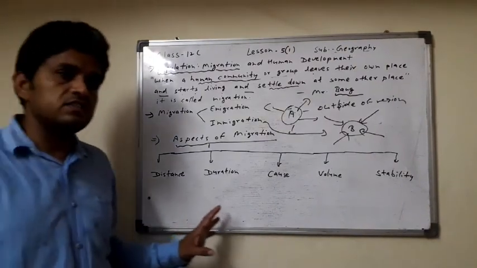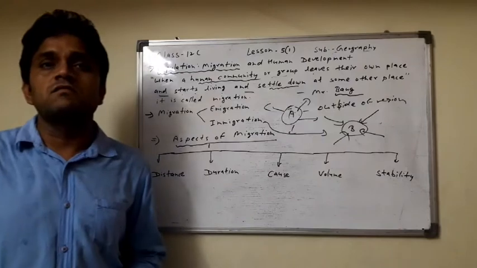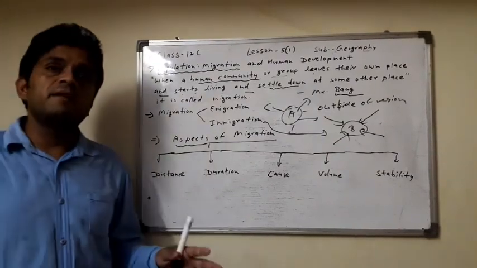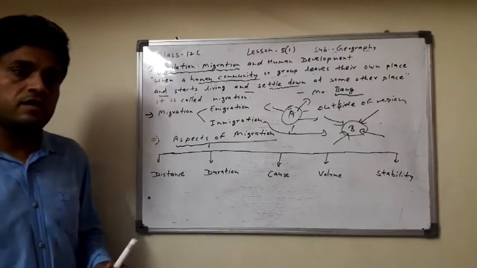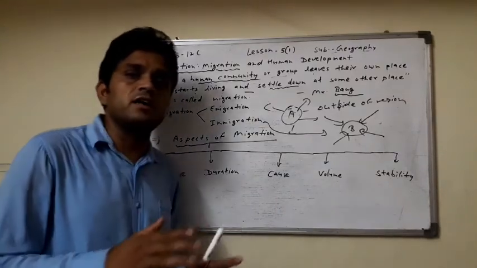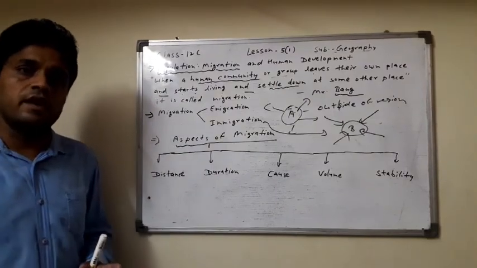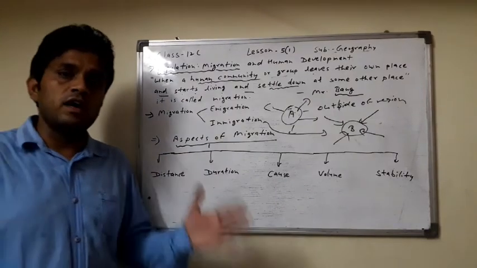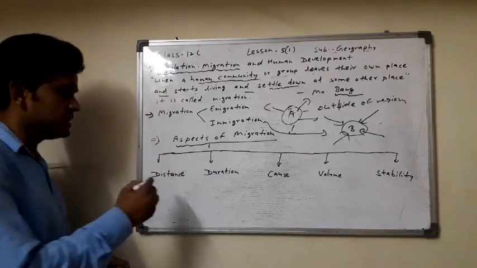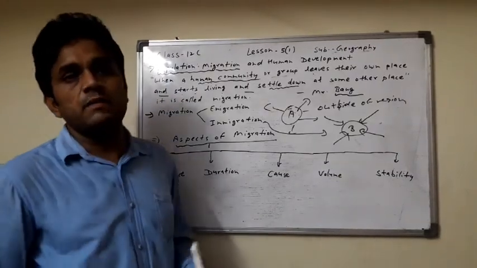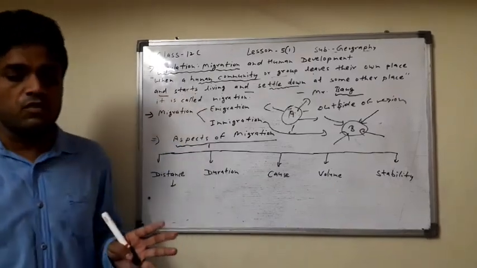First, the distance. Migration can be over some distance or a long distance. ठीक है, people migrate from one village to another village, from a village to a city, from one continent to another continent, from one country to another country. This is the distance aspect. जब क्या हो रहा है, एक कंट्री से दूसरे कंट्री में, डिस्टेंस के लिए जहाँ पे लोग सेटल हो रहे हैं.